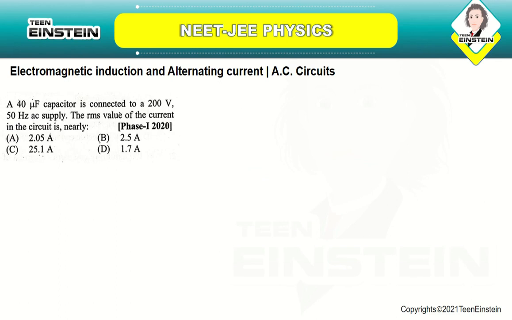A 40 microfarad capacitor is connected to a 200 volt 50 hertz AC supply. The RMS value of the current in that circuit is nearly equal to. Here I RMS is equal to E RMS by XC.